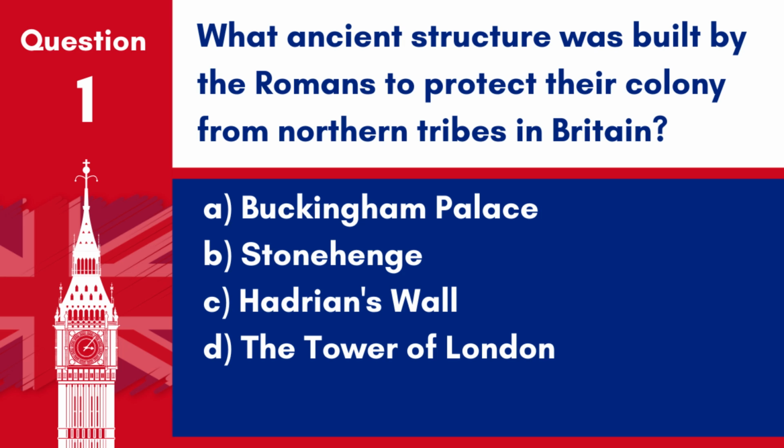Question 1. What ancient structure was built by the Romans to protect their colony from northern tribes in Britain? A. Buckingham Palace. B. Stonehenge. C. Hadrian's Wall. D. The Tower of London. Answer: C. Hadrian's Wall. Hadrian's Wall was built by the Romans to protect their colony from northern tribes in Britain.